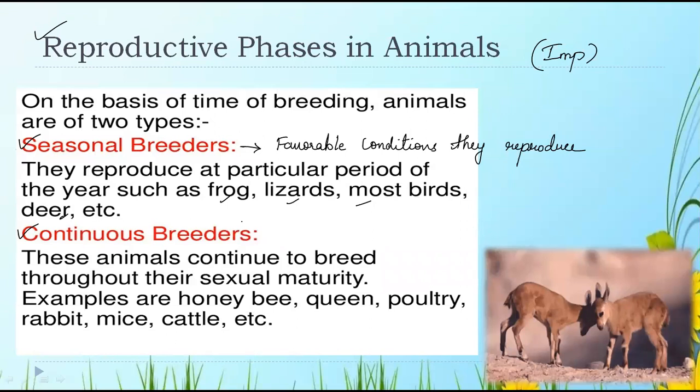Seasonal breeders reproduce only during their favorable conditions, at a particular period, and examples are frog, lizard, birds, deer, etc. Is it clear? Okay.